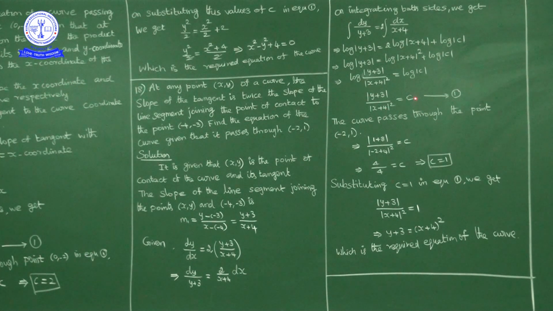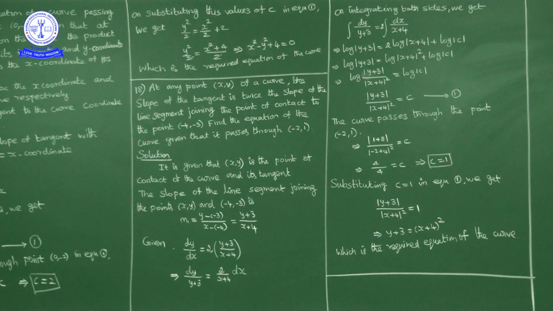Now to find out c, what is given? Given that the required curve is passing through the point minus 2 comma 1. So in place of x write minus 2, in place of y write 1. So what will we get here? 1 plus 3 upon minus 2 plus 4 square is equal to c. So 4 upon 4 is what? 1. So c is equal to 1.